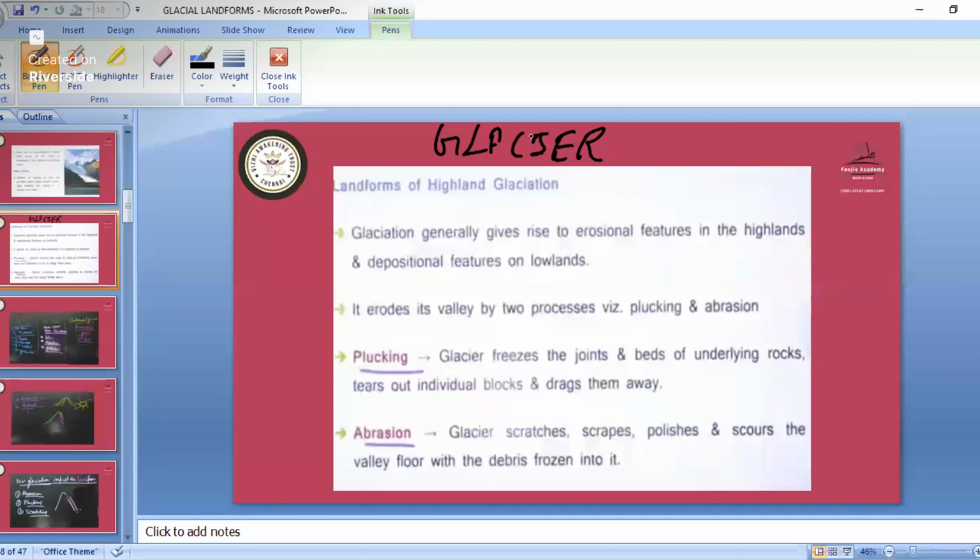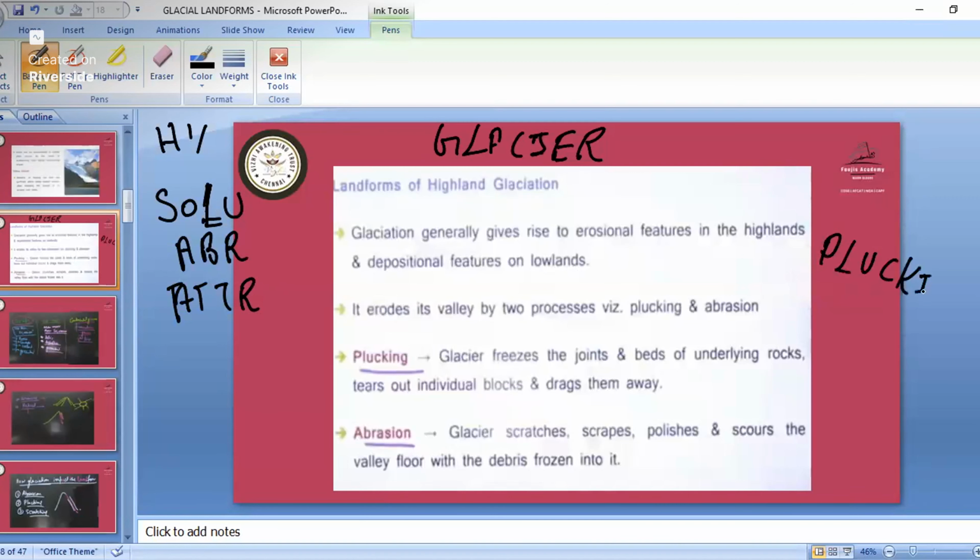See, in physical geography we study hydraulic action, solution, abrasion, and attrition, all those. So similarly, because of some pressure, temperature, and chemical actions, landforms are forming. So here, landforms in glaciers, how are they forming? It is due to two processes, or you can say three processes. In this we have plucking.